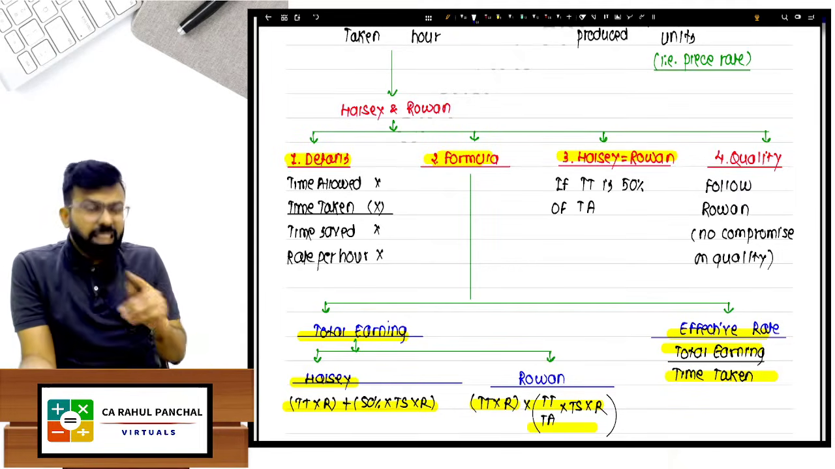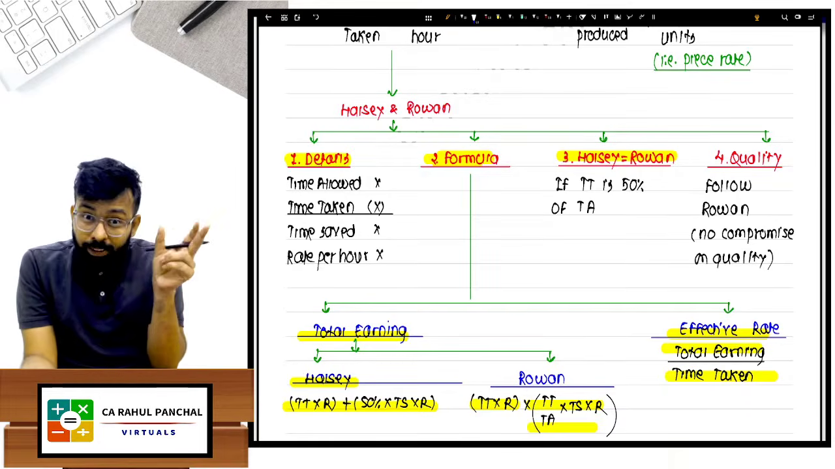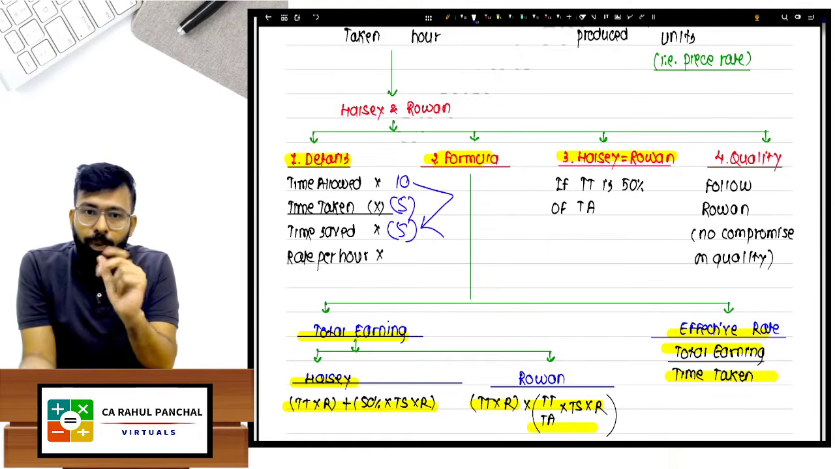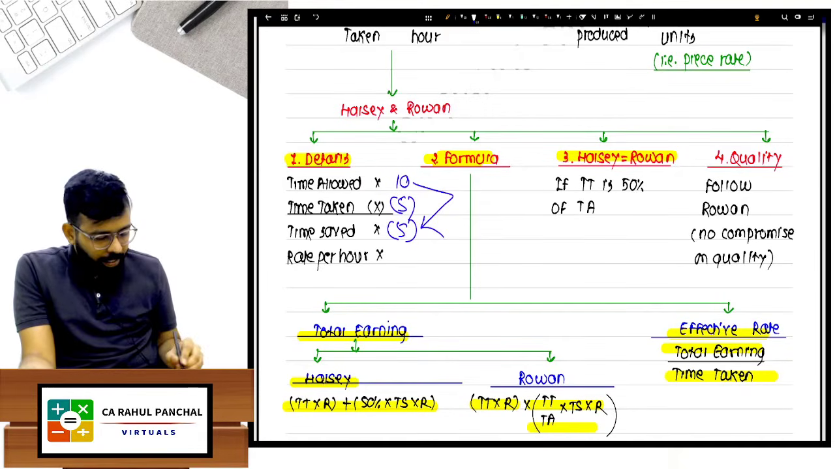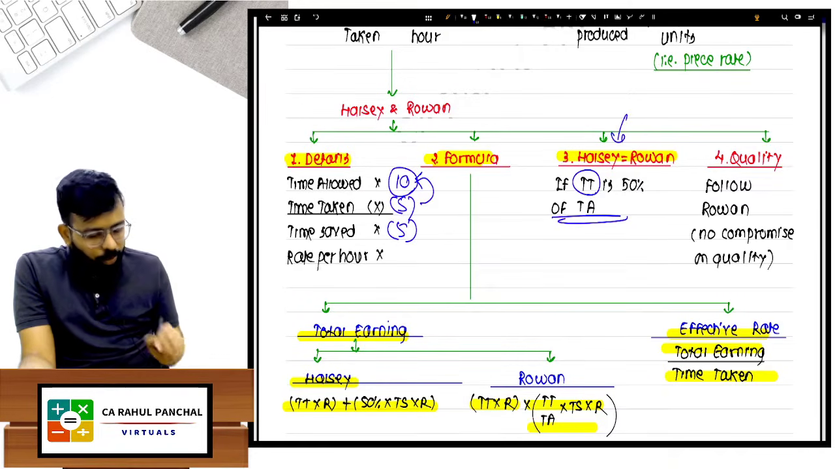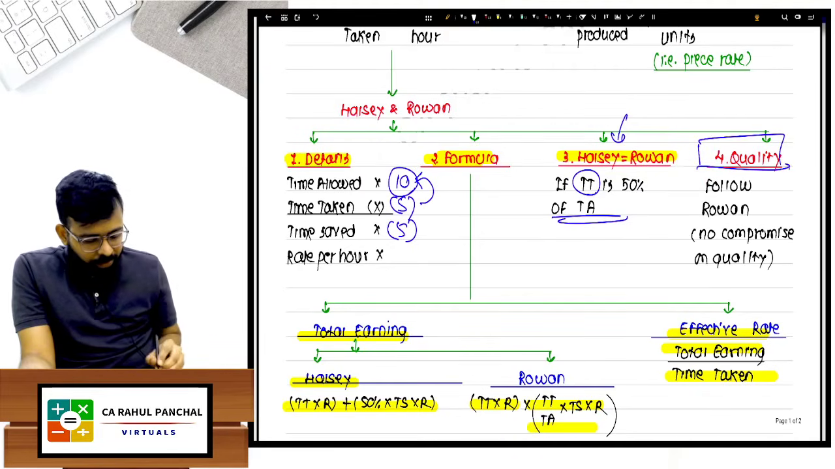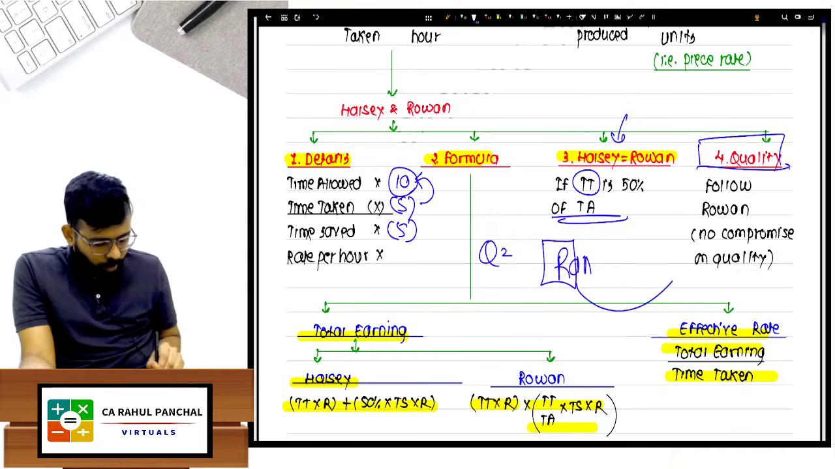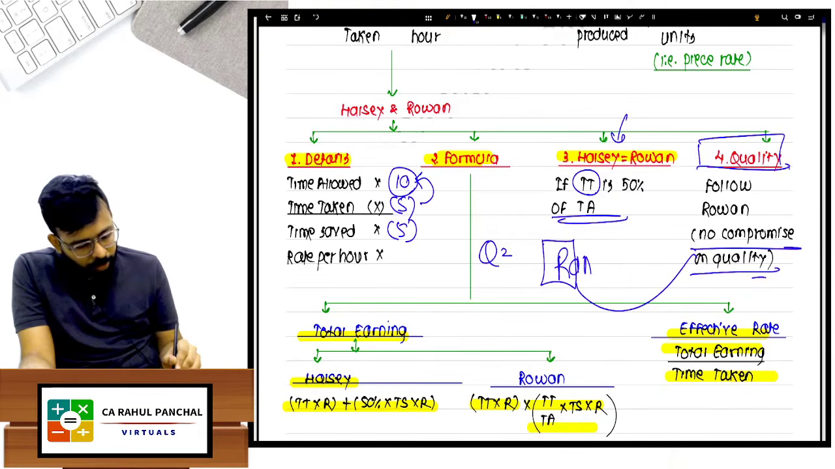Now, sir, is it possible that Halsey and Rowan earnings are the same? Yes. If 5 hours of work is done out of 10 hours and 5 hours is saved, it will also become 50%. So always remember, if TT, that is time taken, is 50% of TA, then Halsey is equal to Rowan earning. It can happen. Now, if you want to maintain the quality, which system will you follow? I said quality, so I will say Rahul sir's R, so we will say you will follow the Rowan system. No compromise on the quality.